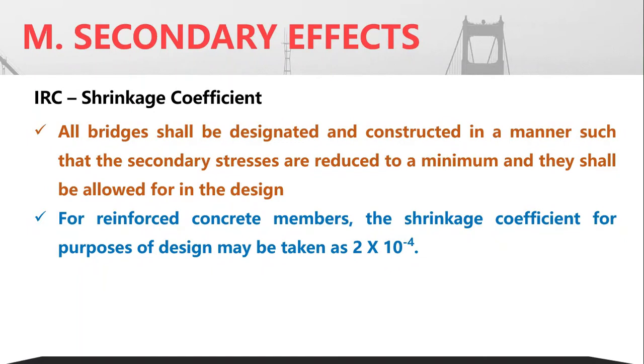Now, bridges should be designed in such a way that the secondary stresses are reduced to a minimum. Okay, but they must be allowed in the design, but it should be minimum. Now, in case of our reinforced concrete members, you have something called a shrinkage effect in case of RC, so the shrinkage coefficient will be equal to 2 × 10⁻⁴.